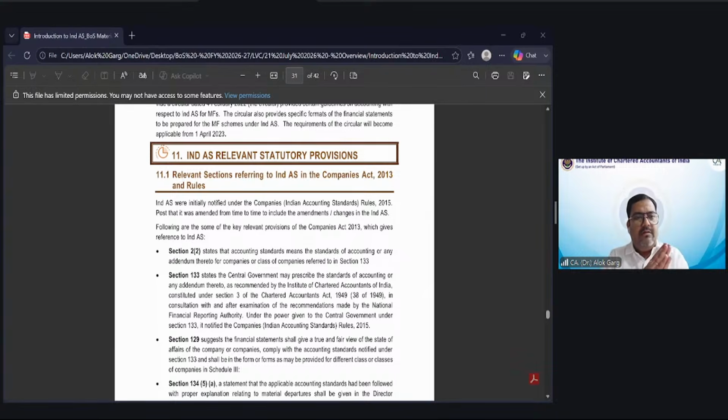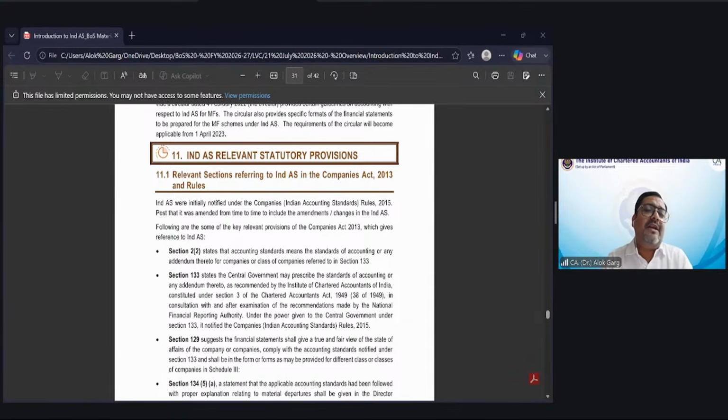Then another notification talks about NBFC companies, same rule: all listed NBFCs and unlisted NBFCs having a net worth of more than 250 crores. Sorry, more than 250 crores, not less than 250. And friends, Ind AS is not applicable to banks, non-corporate entities, and SME companies. However, SMEs can apply it voluntarily. Companies having a net worth of less than 250 crore and overseas companies are also not covered. So Ind AS is not applicable to these entities, right?